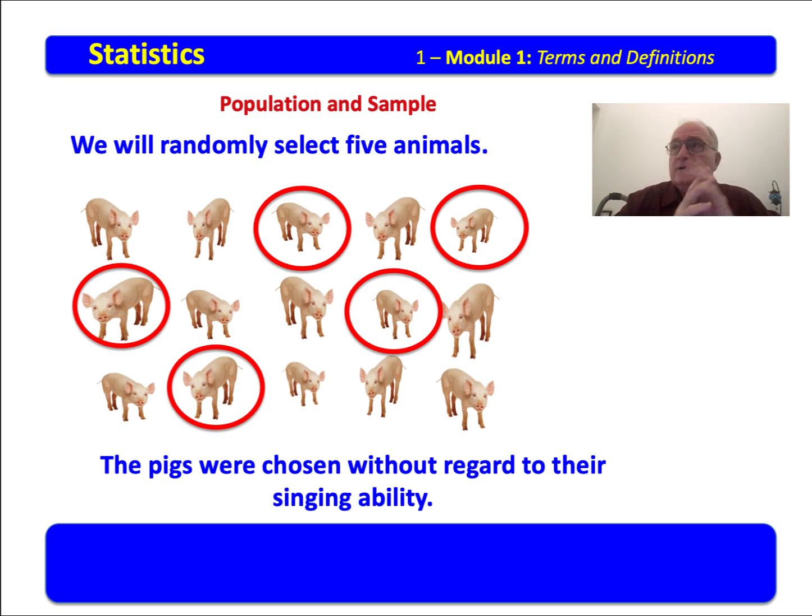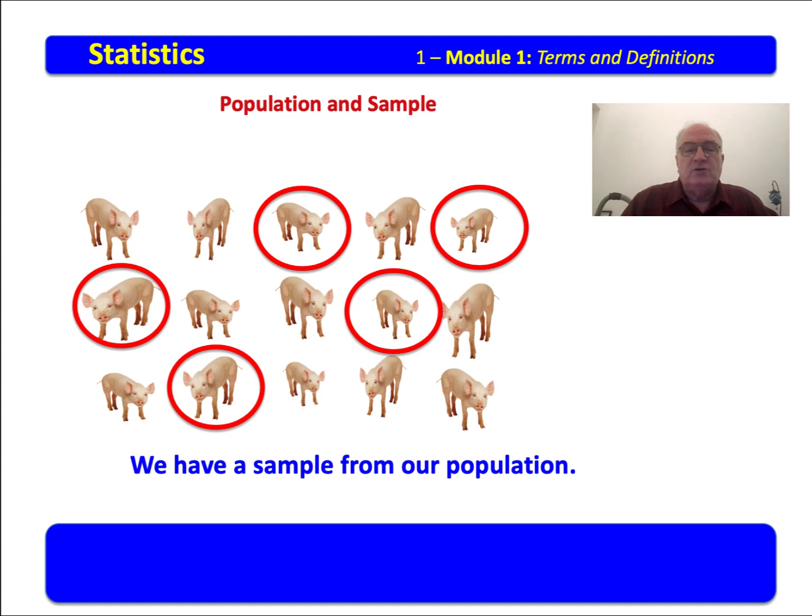A computer has a random number generator. Even that is not truly random. It is built on an algorithm that has bias in it. But random means that we select them without regard to any predetermined characteristics, that each one has an equal chance of being able to be chosen.